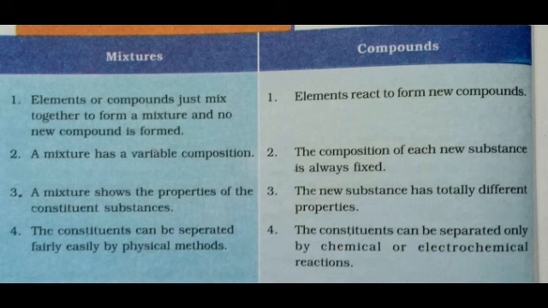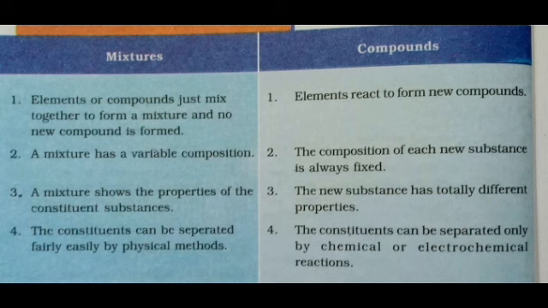So mixing of 2 or 3 substances gives a mixture, and when 2 or 3 elements take part in chemical reactions, we get the compounds. And the second one, a mixture has variable composition. The composition of each new substance is always fixed in compounds. So in a mixture, a mixture has a variable composition, and in a compound, the composition of each new substance is always